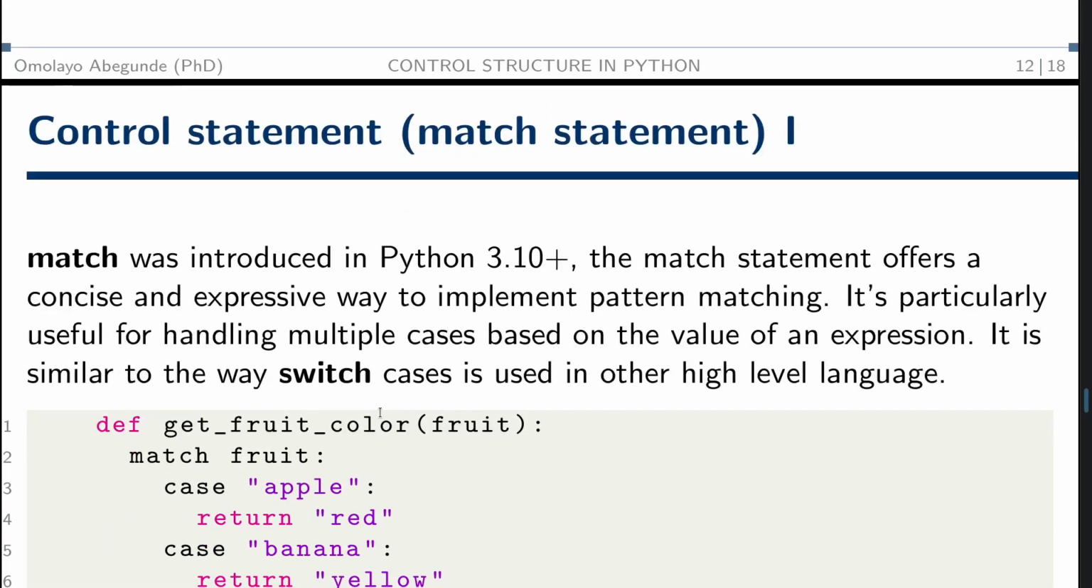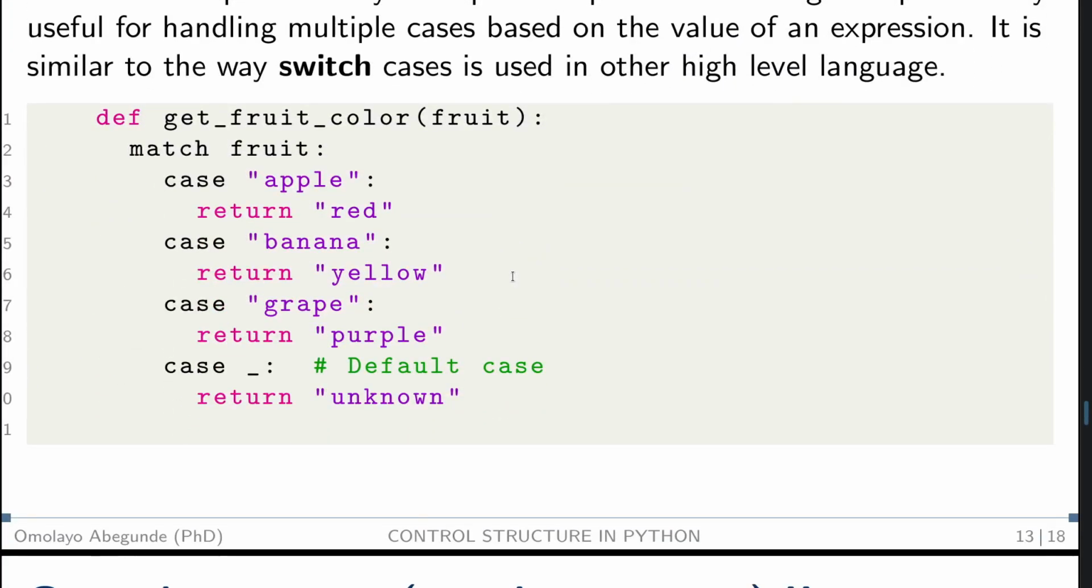Then we come to the match statement. If you check your Python, open your Python command prompt or terminal and type python, your Python version will show, for example Python 3.6, 3.7, 3.8. If you are on a Linux machine, you can type python3 --version. If your Python version is less than 3.10, you won't be able to use what we call the match statement. The match statement here is very good.